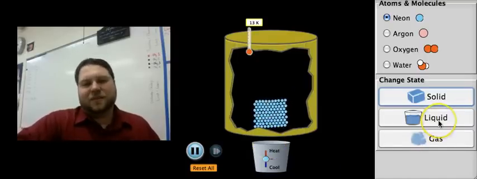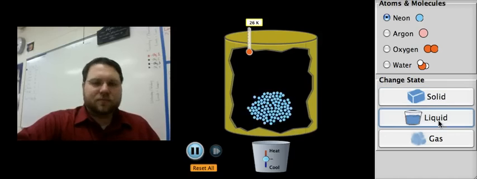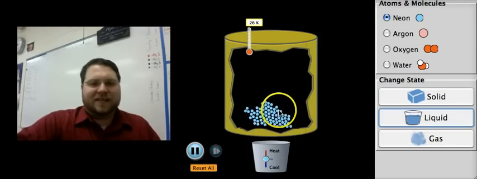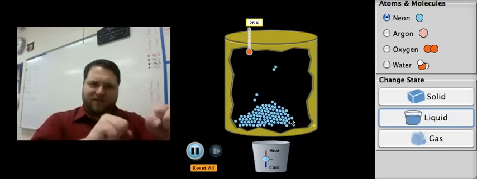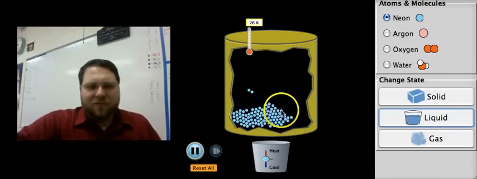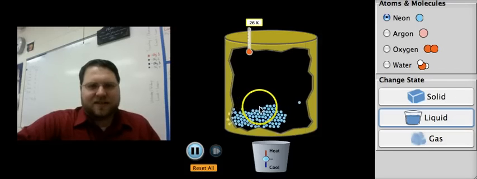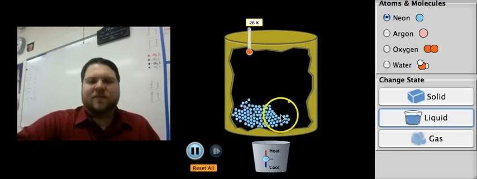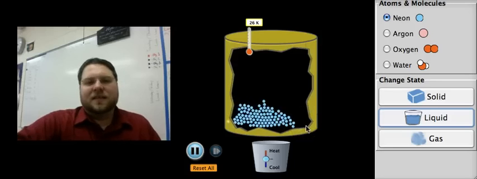Now, if I heat this up to the point where it gets to be a liquid, what we see is that these are now moving fast enough that they can tear away from their neighbor. Imagine just like slowly pulling Velcro apart. These will move from neighbor to neighbor. If you watch these along the top, what you'll see is they can kind of bounce along the top and they get stuck to different neighbors at different times. This is what causes a liquid to flow.